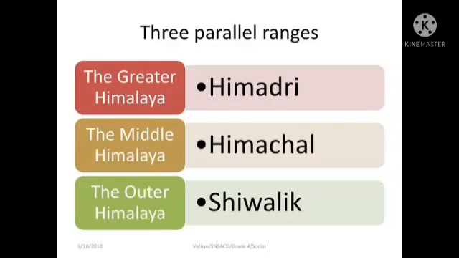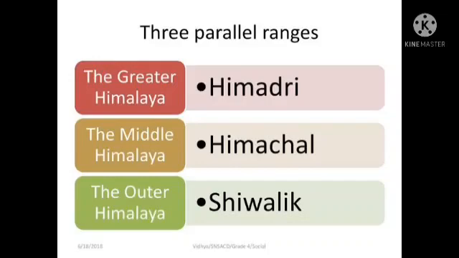The Himalayas have 3 mountain ranges: Himatri, Himachal and Shivalik. These 3 mountain ranges also have other names because of their parallel arrangement, depending on which one is at the top, the middle and the bottom. Likewise, we give the 3 ranges another name.